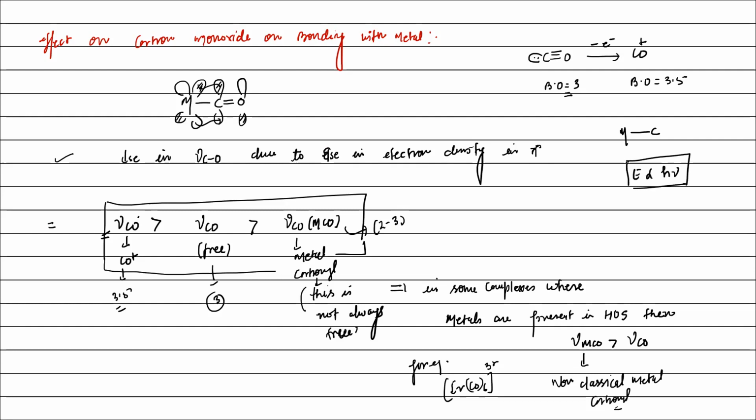So whatever the strength of the bond, more energy will be required to stretch it.